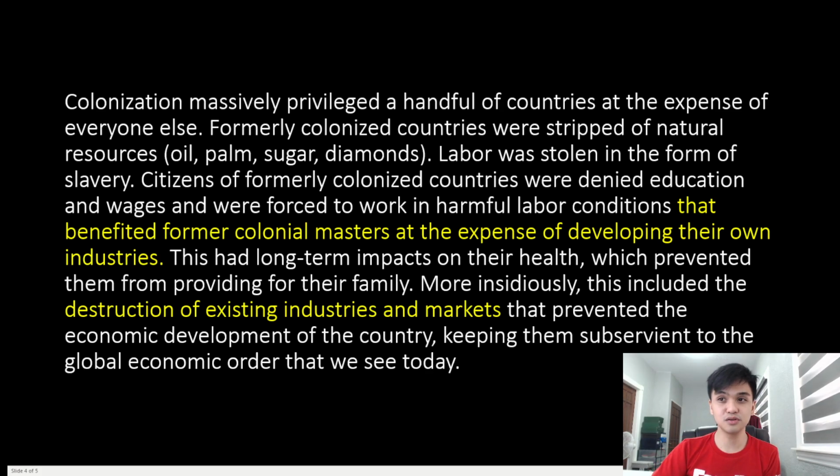Enting then goes on to argue the following. Colonization massively privileged a handful of countries at the expense of everyone else. Formerly colonized countries were stripped of natural resources. Labor was stolen in the form of slavery. Citizens of former colonized countries were denied education and wages and were forced to work in harmful labor conditions that benefited former colonial masters at the expense of developing their own industries. This had long-term impacts on their health, which prevented them from providing for their family. More insidiously, this included the destruction of existing industries and markets that prevented the economic development of the country, keeping them subservient to the global economic order that we see today.